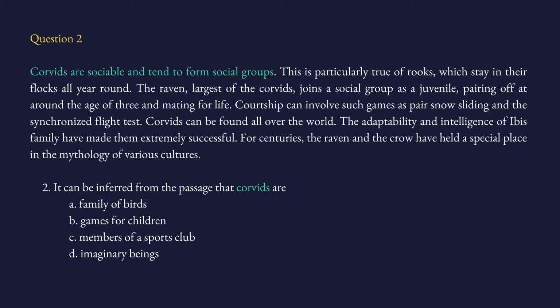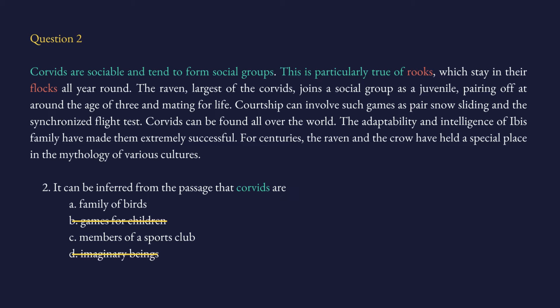So for now, B and D are off the table. So let's read the following sentence. This is particularly true of rooks, which stay in their flocks all year round. Now here we have valuable information. Rooks are birds. And then it says they stay in flocks all year round. Flock means a group of birds.